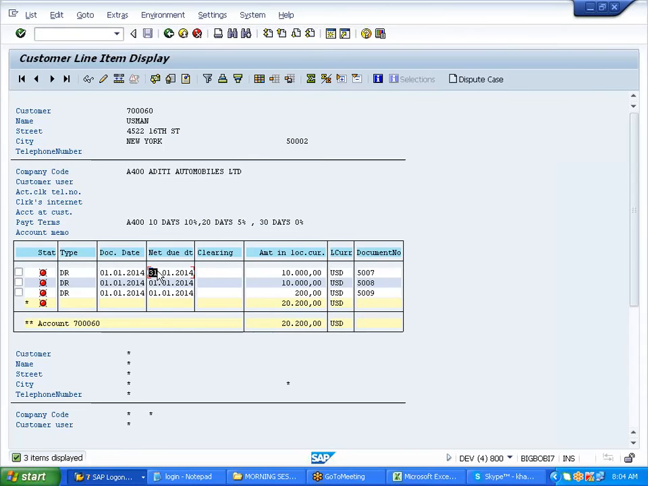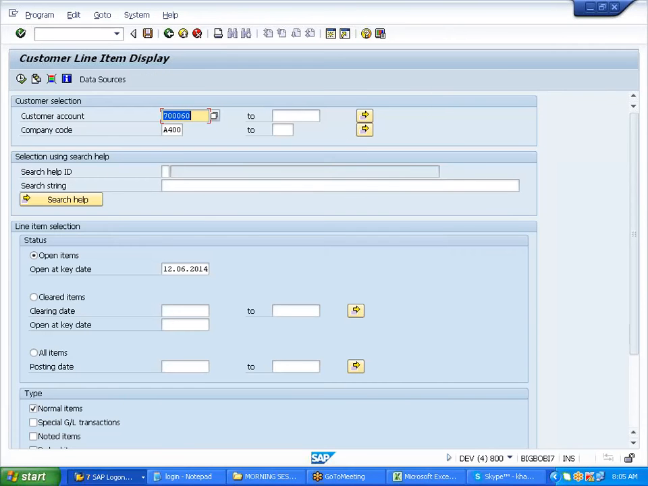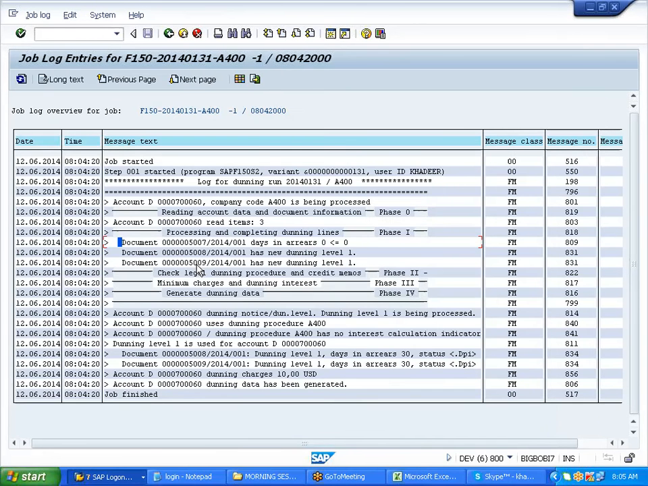This is 31st, right? Net due date is 31st, right? Okay. So what we will do, days and intervals, right? We have extended 12 days over there. So what I'll do, I'll run this invoice on, let's say, 14th February.